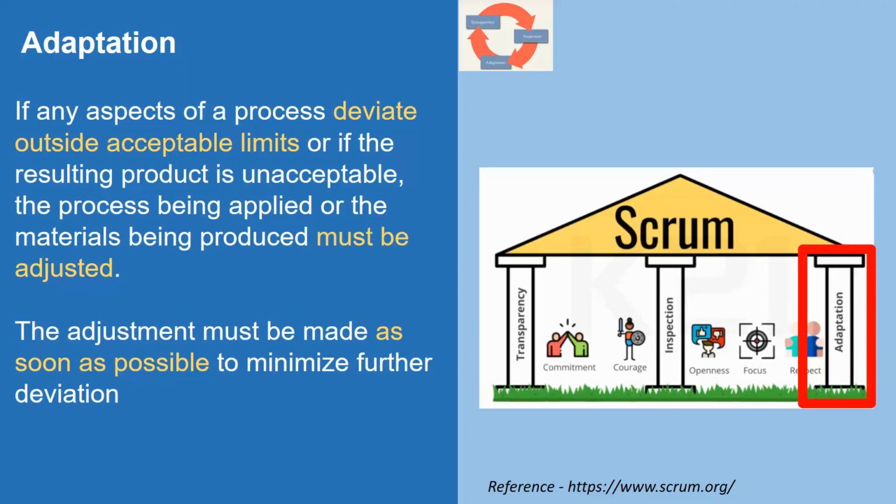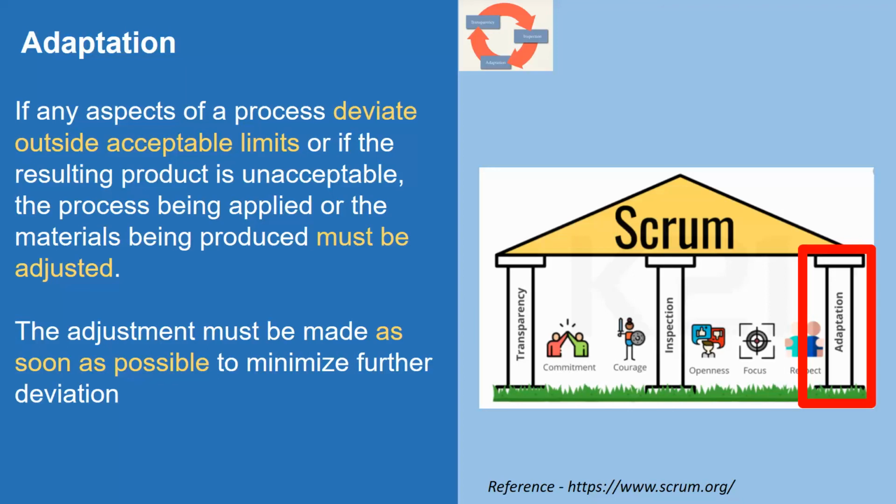If we see that we are deviating from the acceptable limits, or at the end of the sprint the product increment produced is not acceptable, it's okay. It's just 2 weeks of work. We can take steps to adjust ourselves and adapt to the situation,